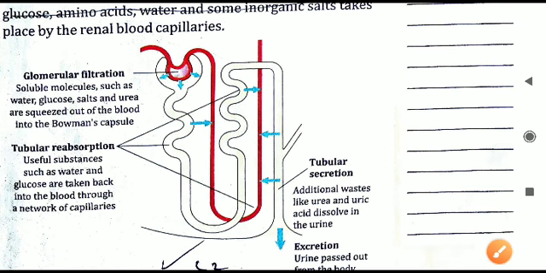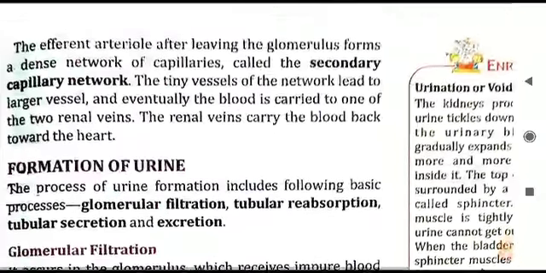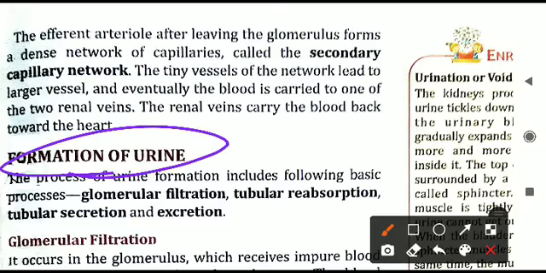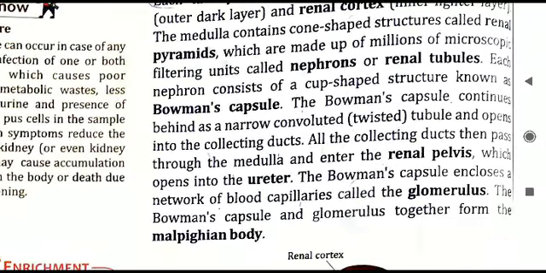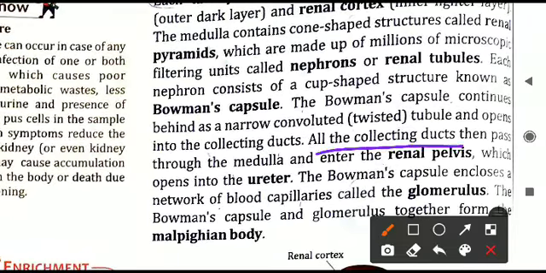How the urine is formed, how this urine is moving to the collecting duct, again and again the same concept is being highlighted. You will see this in the formation of urine in the last part of this video. Now only structure we are seeing. So Bowman's capsule we are seeing. All the collecting ducts then pass through the medulla and enter the renal pelvis.